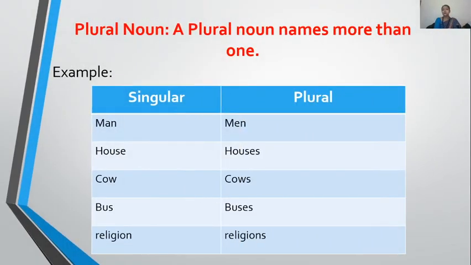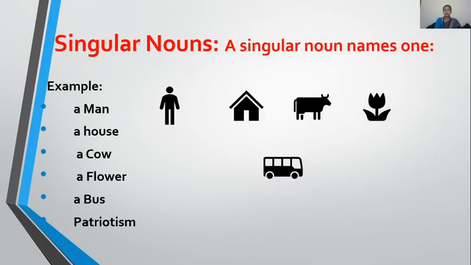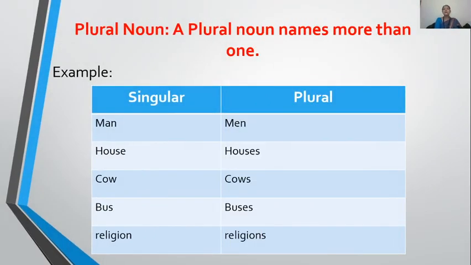Now what are plural nouns? We have discussed the singular noun. So what is the singular noun? A singular noun names one. Okay. Now what is a plural noun? A plural noun names more than one. Plural means keep on adding one.